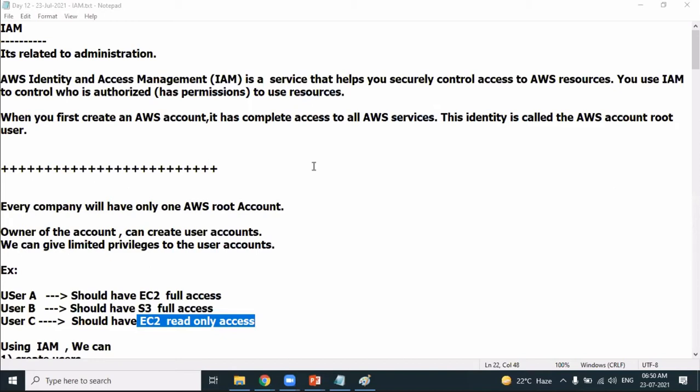Yes, Ramani, your question? My question is, who can create the user accounts in IAM? Only the root user can create new IAM users. Okay, fine. Thank you.